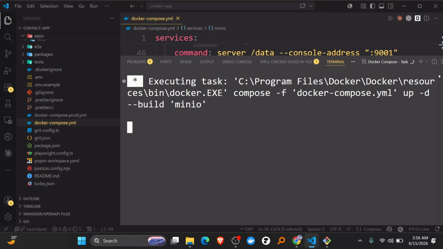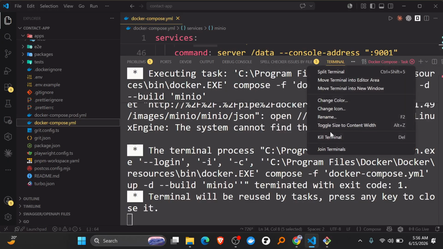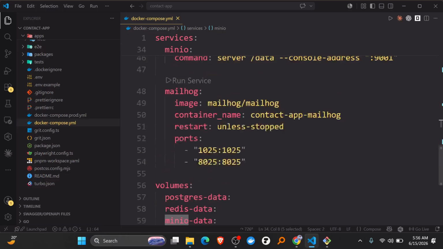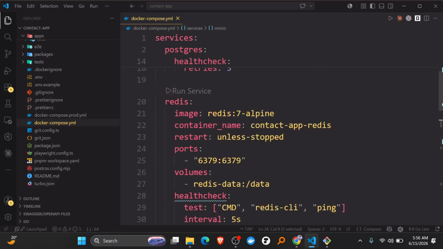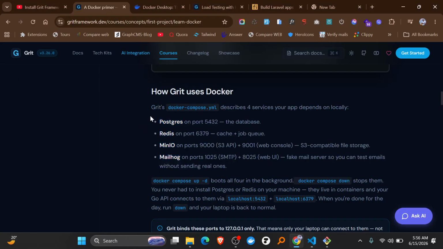I do not want to run anything right now. They also have a run service in the terminal, so you can easily run it from there. This is how we use it to spin up Postgres, so you don't have to go and look for Postgres, Redis, or even file storage separately. Everything can work like in production.